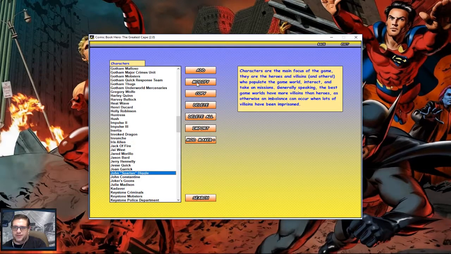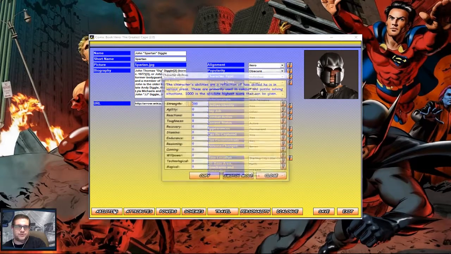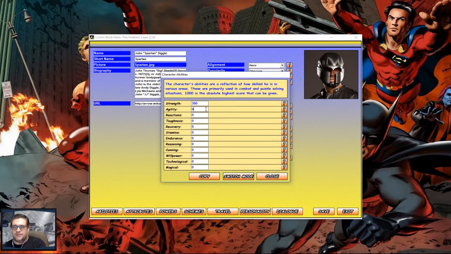John Spartan Diggle. There we go. Modify him. All right, so back to the attributes, like I was saying. 300 is where I had him for his strength. I'm going to say maybe he might be a little stronger, so maybe 350. He didn't seem like he was too agile on the show at all. I mean, he did train, but he usually gets his butt kicked. So let's give him 4.